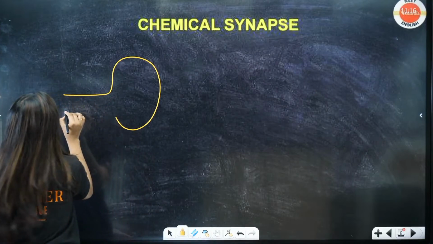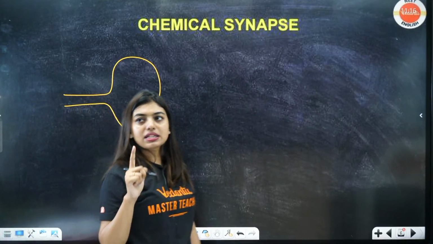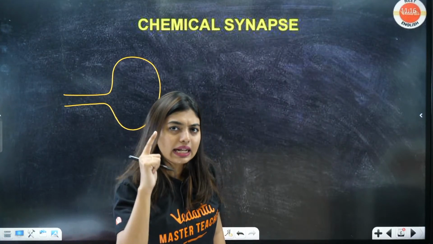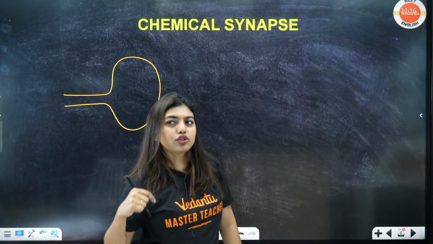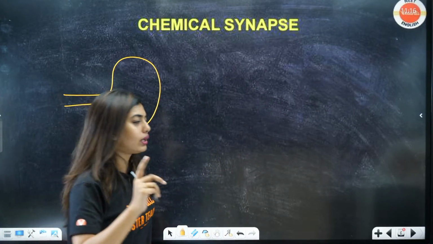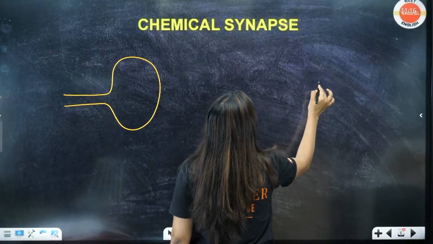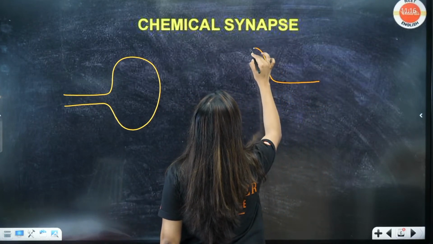Students, I told you last time that the information will be passed. Is it going to be passed from dendrite to axon, or axon to dendrite? How does it happen? Is it head to tail, or head to head, tail to tail? All of you tell me in the chat box. By then I'll finish this drawing. What did I tell you last class?